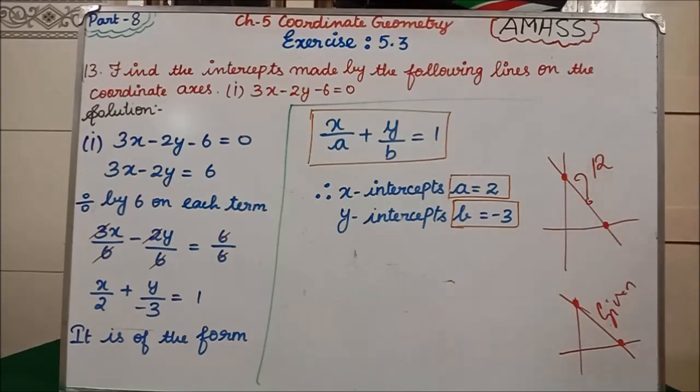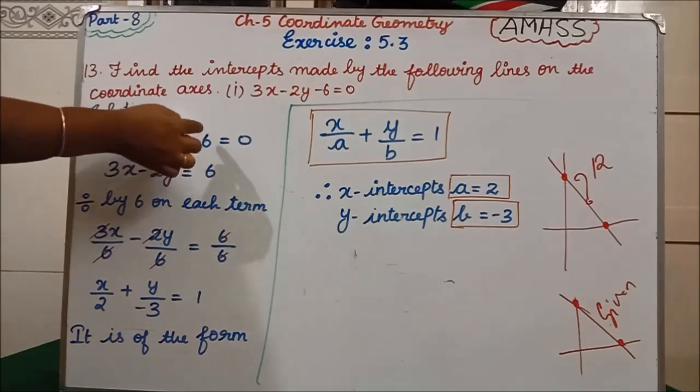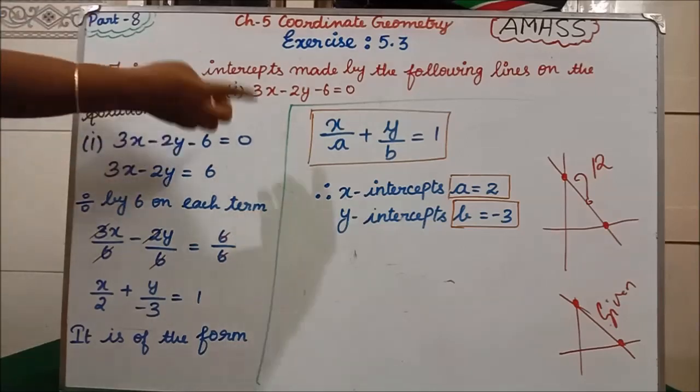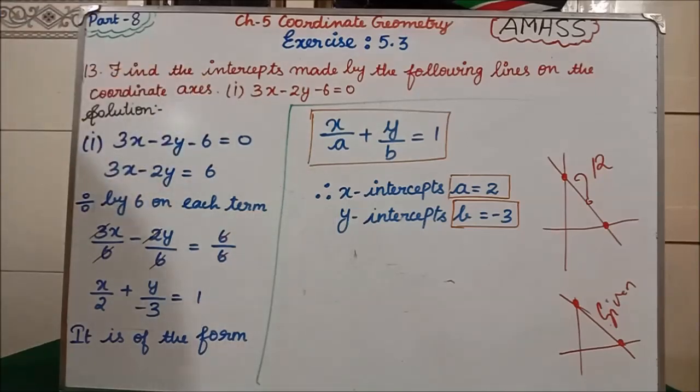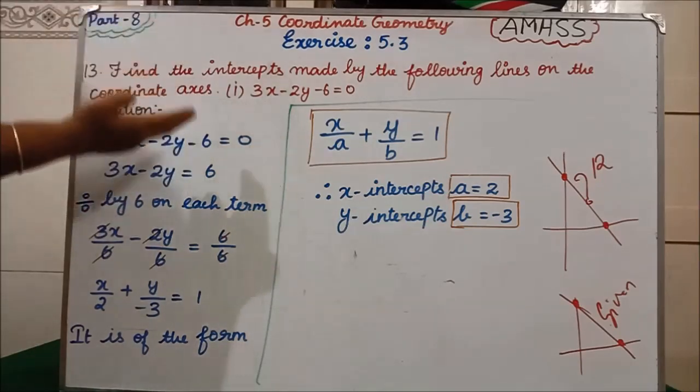For that, to find the x intercept and y intercept, first you write the equation: 3x minus 2y minus 6 is equal to 0. The first step is to take the constant number to the right hand side. Then whatever number you get on the right hand side, you divide each term by the same number.